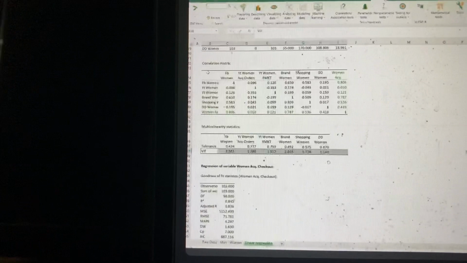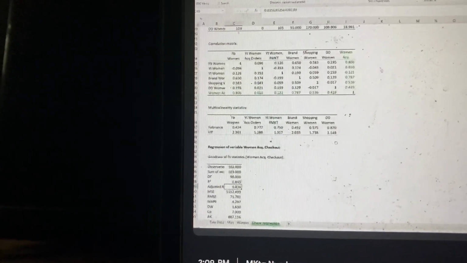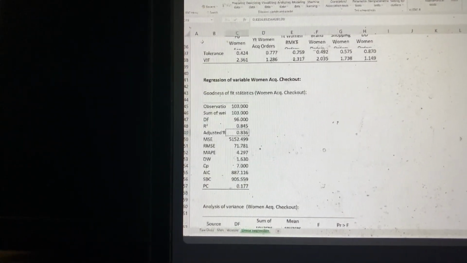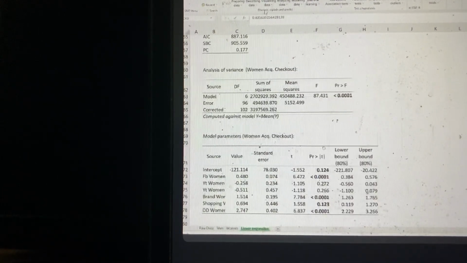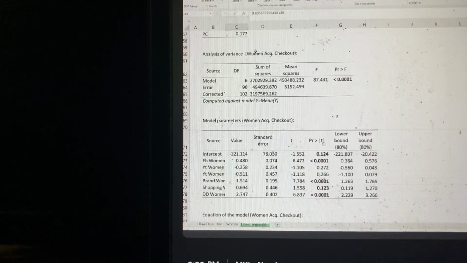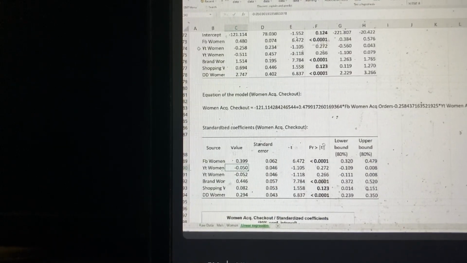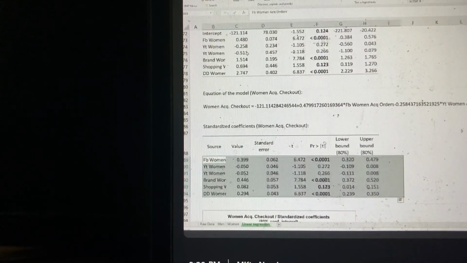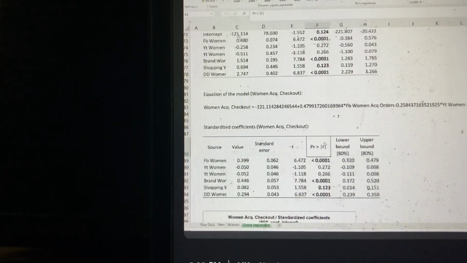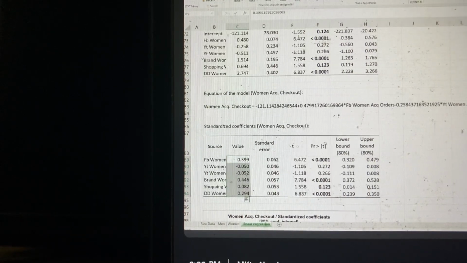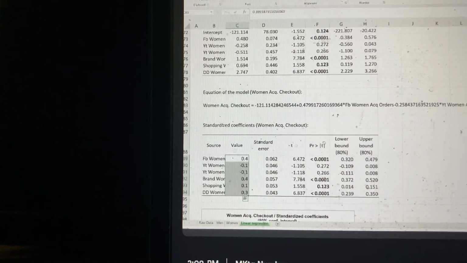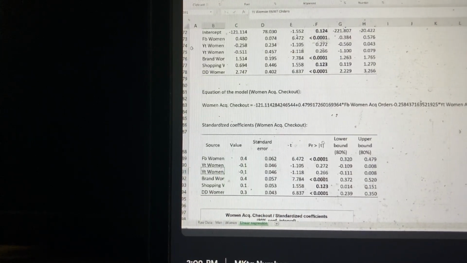84% R square, which means that this model is actually quite good, right? Anything more than 60%, you know that you can start looking at the model, and it sort of makes sense. And I'm not going to look at non-standardized. I'm going to look at standardized. Now, what I'm seeing is that FB acquisition is obviously turning out to be incredible, right? But I'm not seeing much on YouTube acquisition and YouTube remarketing both.